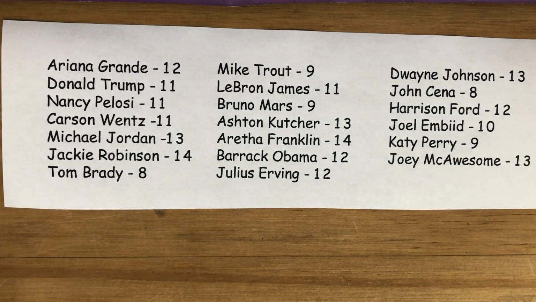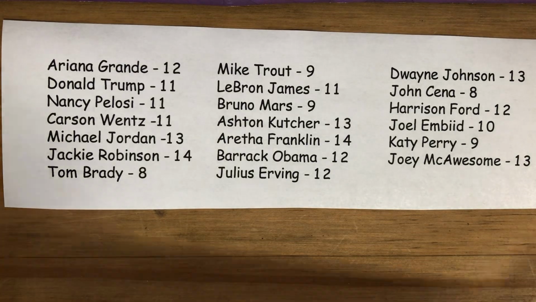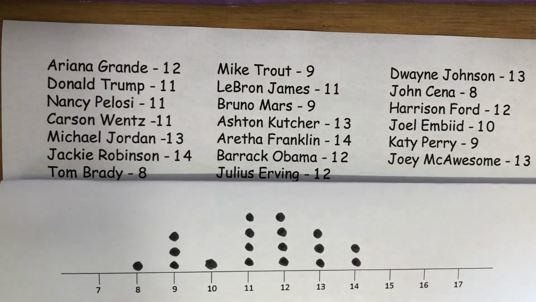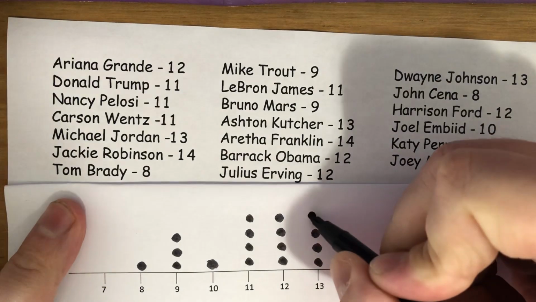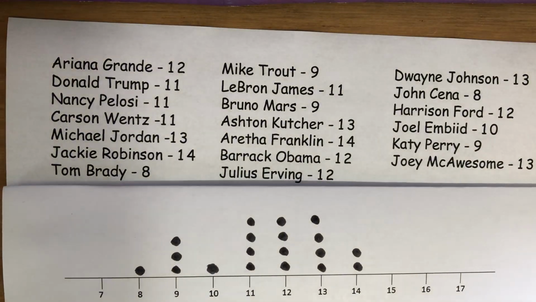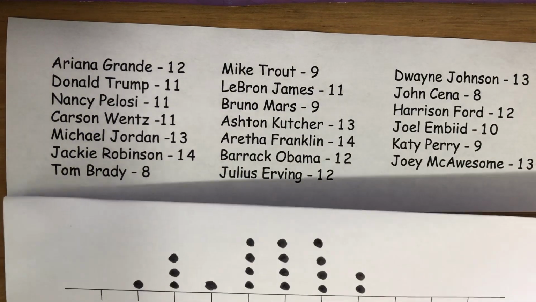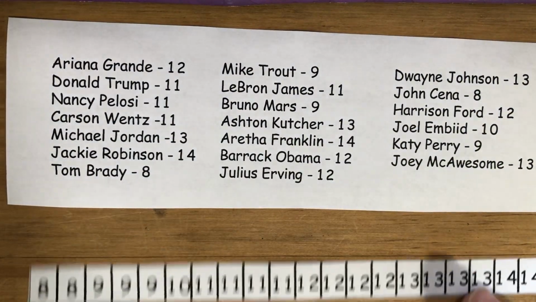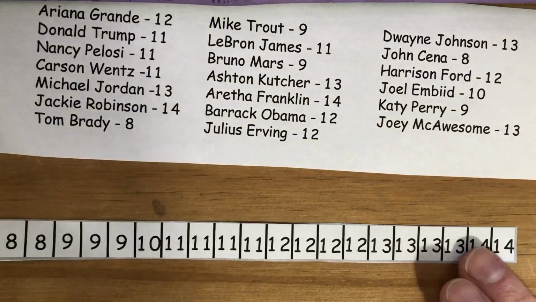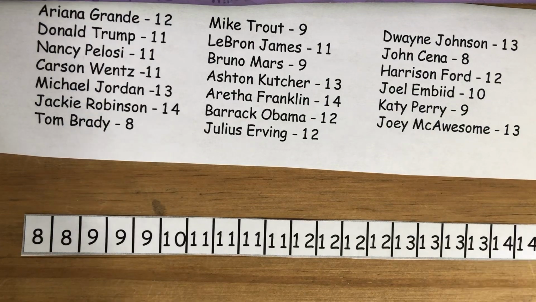So wait a minute. If we take a look, that means that my dot plot would now have another 13. And so now I would actually have 3 modes in my data by adding Joey McAwesome. I've also got another number line that I've created that has all those numbers in it. And I've included Joey McAwesome now. So you can see that there are 4 13s.